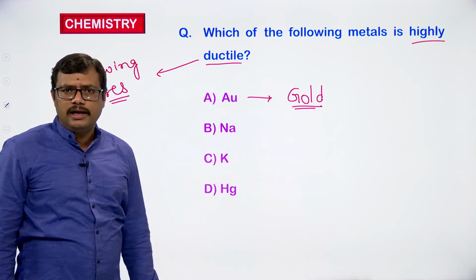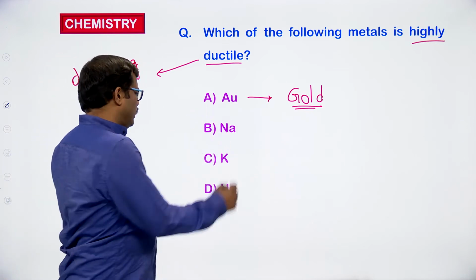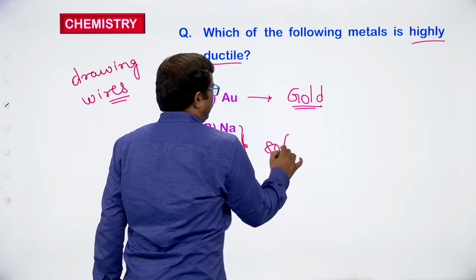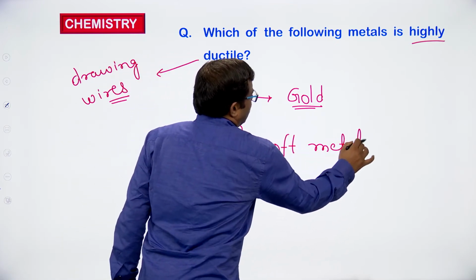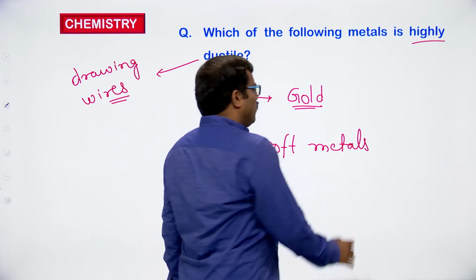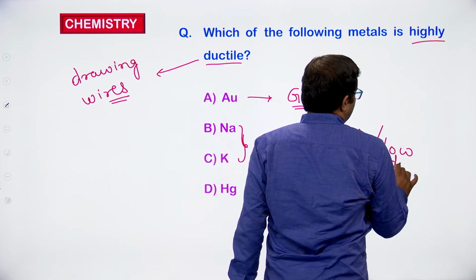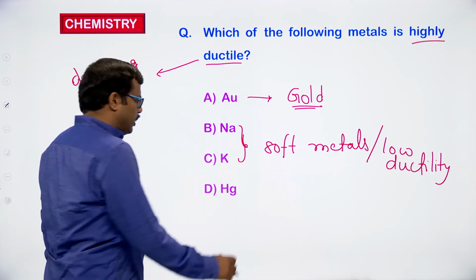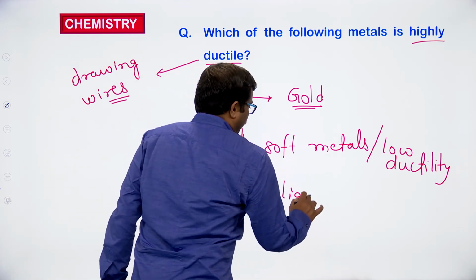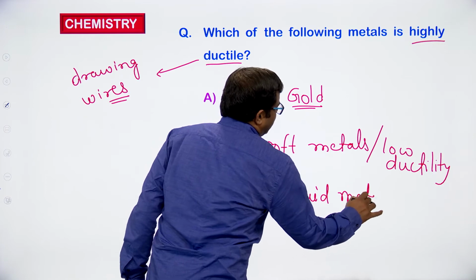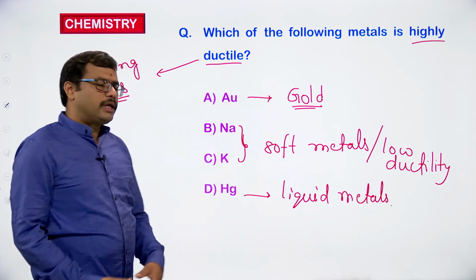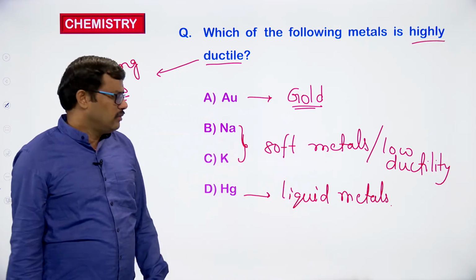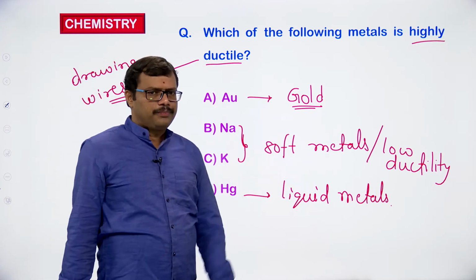Which is having high ductility? Gold has high ductility. Sodium and potassium are soft metals, and their ductility is very low. Whereas if you observe the fourth option, it is mercury. Mercury is a liquid metal. When we have a liquid, can we expect ductility? No, not at all. Mercury does not exhibit any ductility because it exists as a liquid at room temperature. So it is a liquid metal.